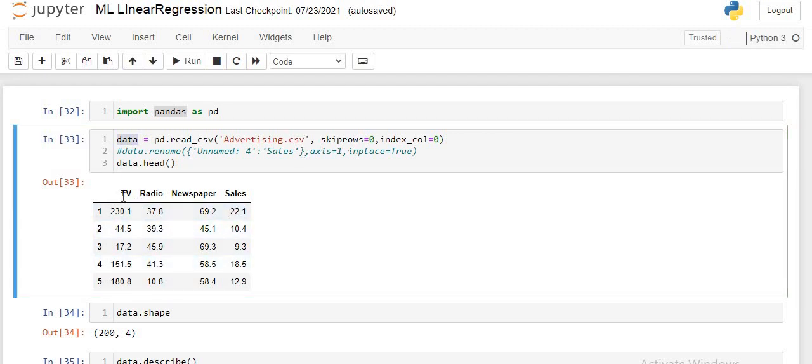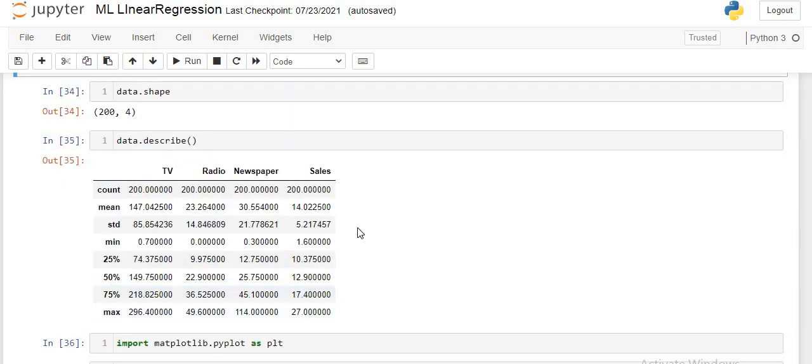Here we can see that TV, radio, newspaper and sales are the 4 column names. TV, radio and newspaper are features. Sales is the target. So sales is the dependent variable and TV, radio and newspaper are independent variables.